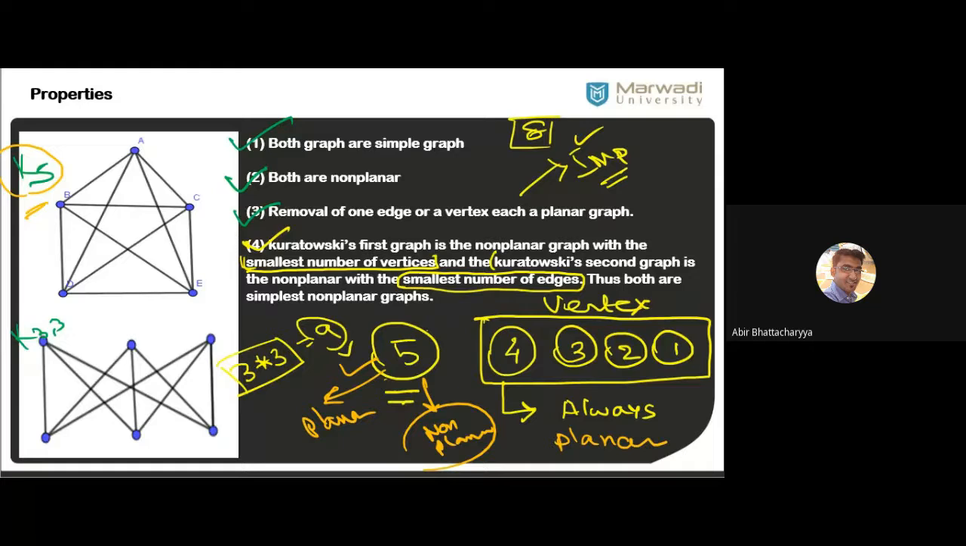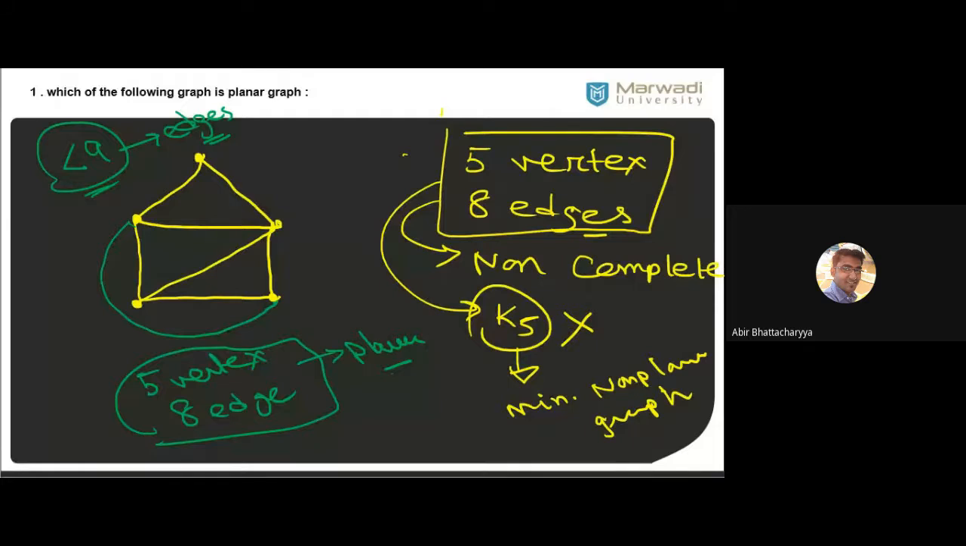Now if someone asks you, what about K6, K7, K34, K5,6? Are they planar or non-planar? Yes, they all are non-planar.